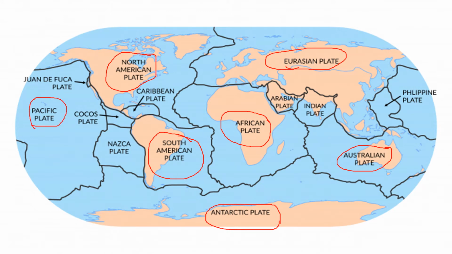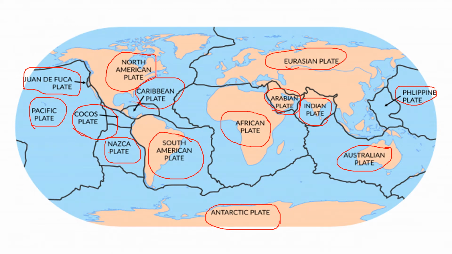And now minor plates. Okay. Minor plates. First Philippine plate. Okay, then Indian plate, then Arabian plate, Caribbean plate, Cocos plate, and Juan de Fuca plate, and Nazca plate. So these are the smaller plates.